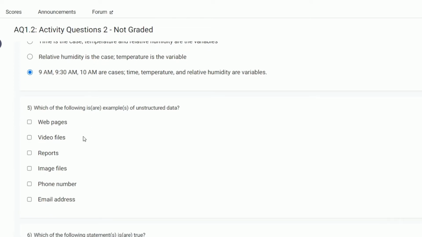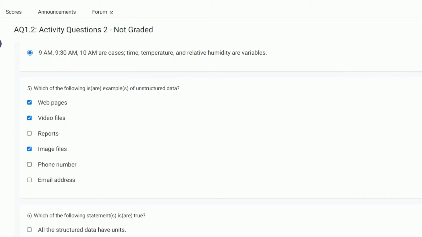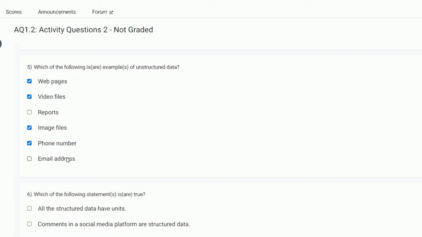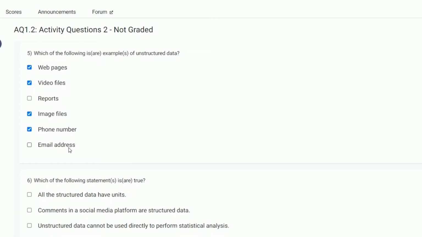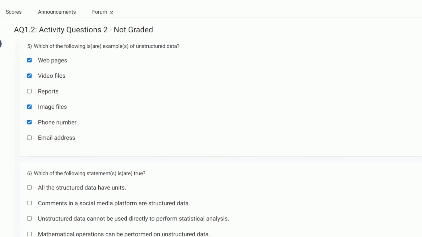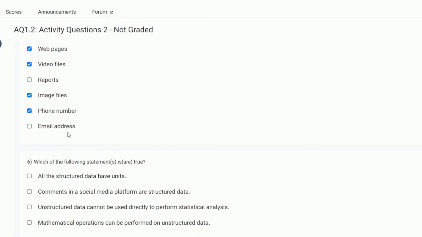Which of the following are examples of unstructured data? Web pages, video files, reports, image files, phone number, email address. I think web pages are unstructured, video files unstructured, reports no, image files unstructured, phone number unstructured, email address is not unstructured. I think we will check it then.